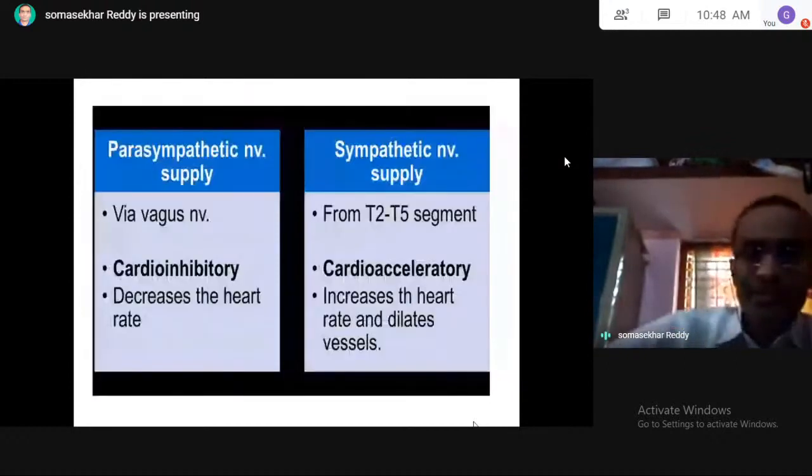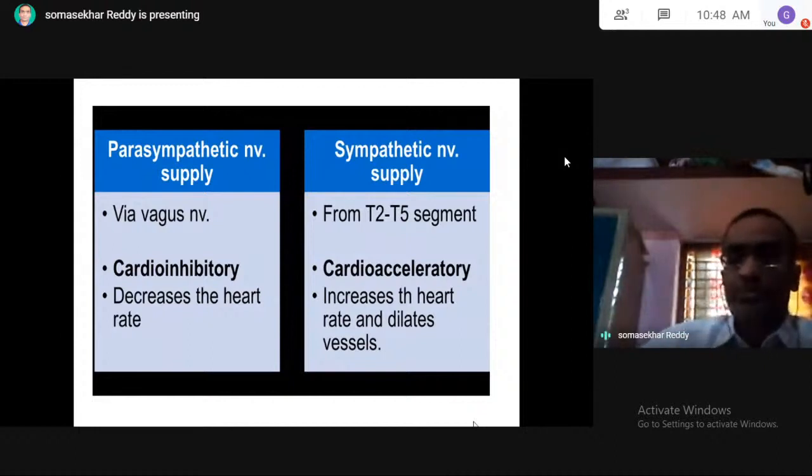Coming to the parasympathetic nerve supply to the heart, it is supplied through the vagus nerve. The vagus is cardio inhibitory, that is, it decreases the heart rate. Stimulation of the parasympathetic nervous system leads to a decrease in heart rate, which means it is cardio inhibitory in nature. The vagus nerve is the parasympathetic nerve supplied to the heart.